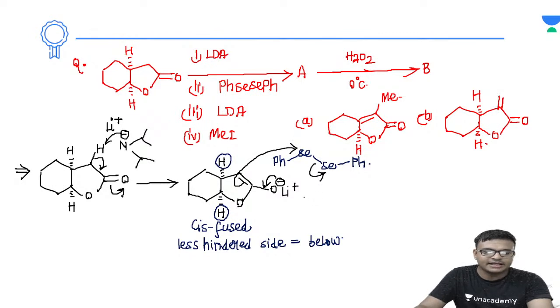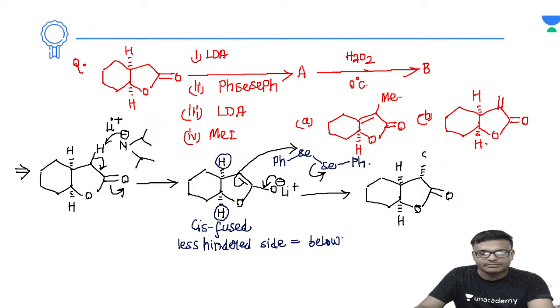This will be forming the attack to the cell. ACPH will be eliminated as a living group. Okay. Now from this part, क्या होगा? The 6 membered ring will be remaining as it is. Now what will be the stereochemistry of the selenium phenyl? Selenium phenyl group का stereochemistry कहाँ पे आएगा? So that will be below the plane, because below the plane was a less sterically hindered site, right?